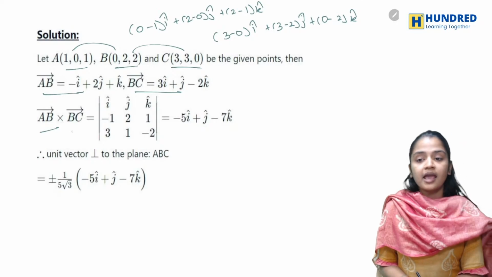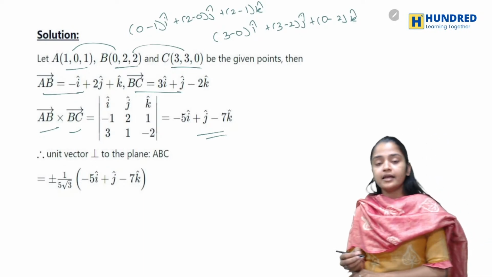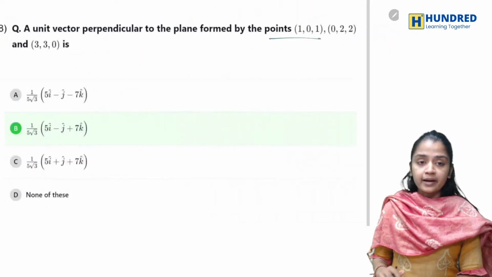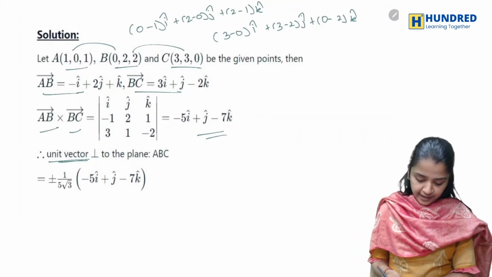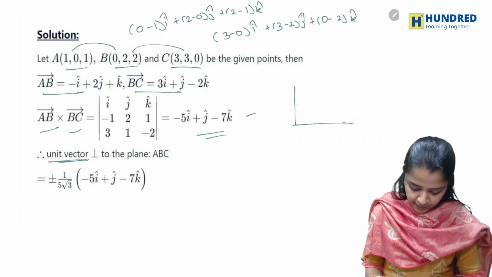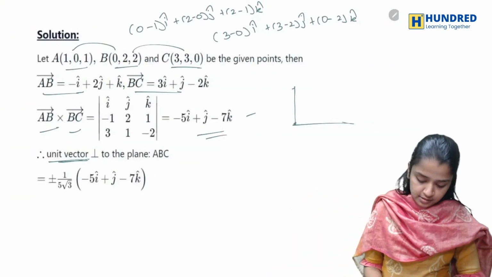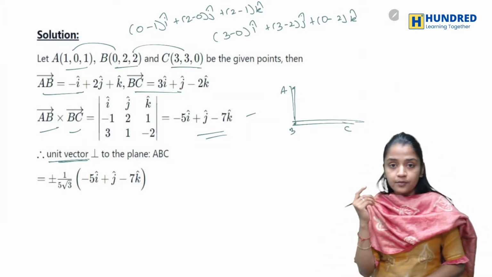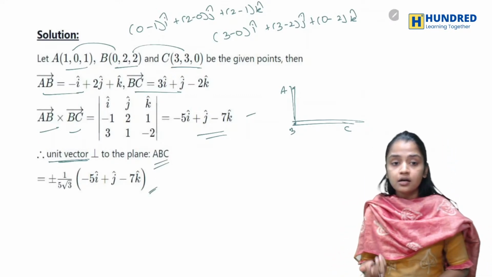So it is AB cross BC. When it is AB cross BC, I'll end up getting minus 5 I cap plus J cap minus 7 K cap. You know that this vector is perpendicular to the plane. So you have 3 points, which are A, B, C. I got AB and BC. So now what should I find? I have to find the unit vector, and this is your vector.